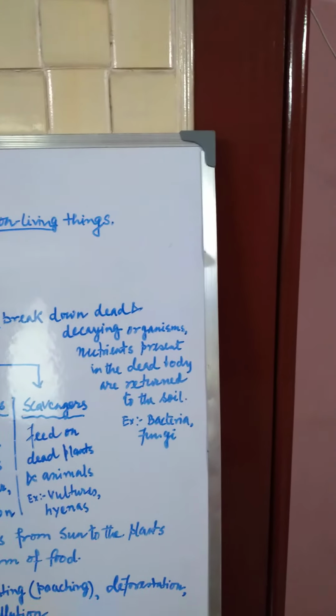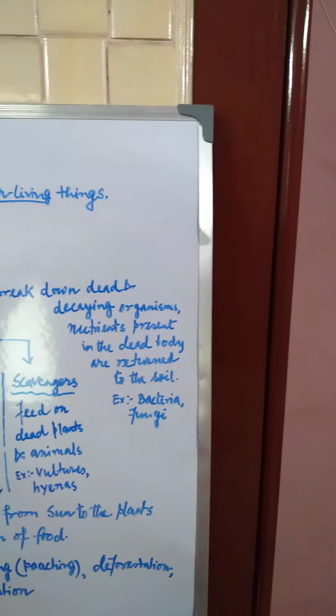And when we eat different kinds of food, that is a complex one in our body. Human beings or scavengers or carnivores, whatever we are eating, that is complex food. Now when the decomposers act on that complex food, they break down that dead body, and all the essential nutrients are present in the form of radicals. I will learn about that afterwards, not in this class, and they will return to the soil.